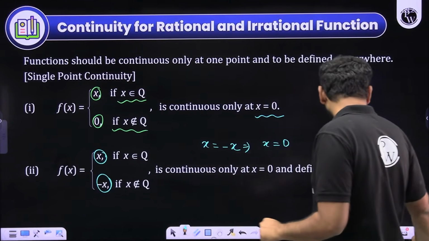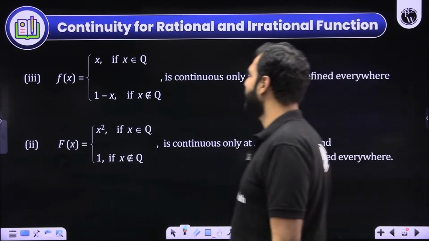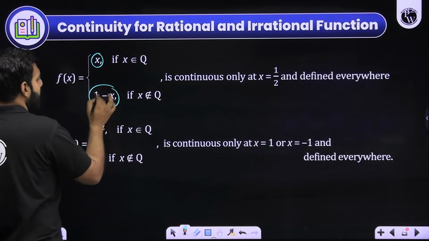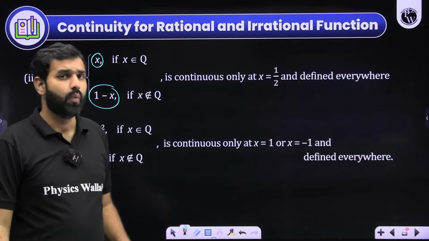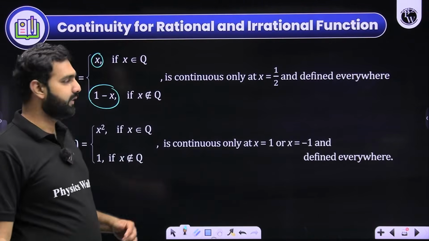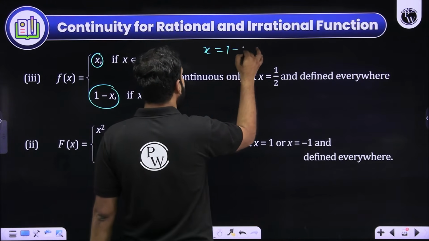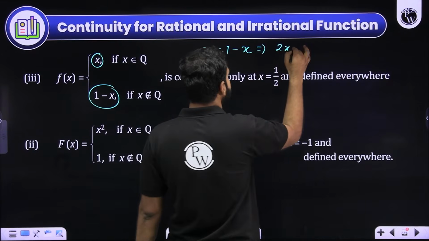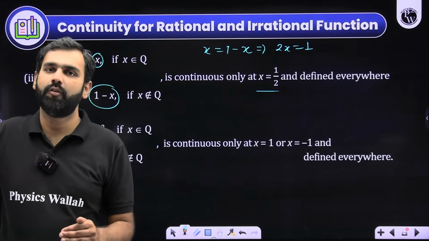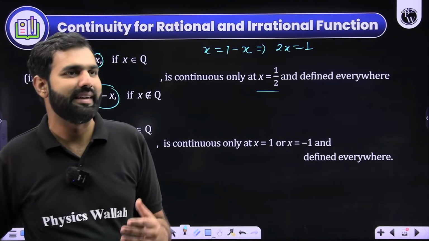On the same grounds, can you not say something about these functions as well? For example, this function. This is defined as x whenever x is rational. This is defined as 1 minus x whenever x is irrational. What can you say about its continuity? You will say, sir, when this x and 1 minus x are equal, then it will be continuous. So if x is equal to 1 minus x, I can say that 2x is equal to 1, which means x is equal to 1 by 2. So 1 by 2 will be the point where it will be continuous, except for 1 by 2. At all the other points, this function is going to be discontinuous.